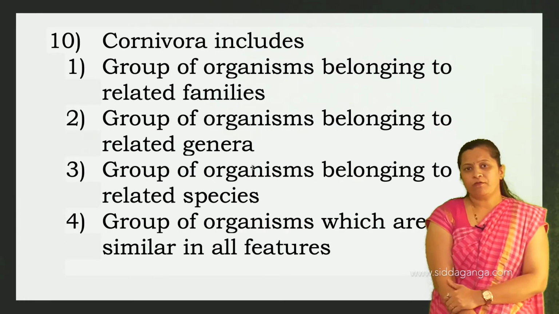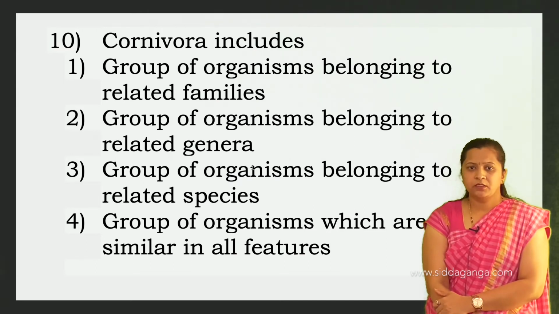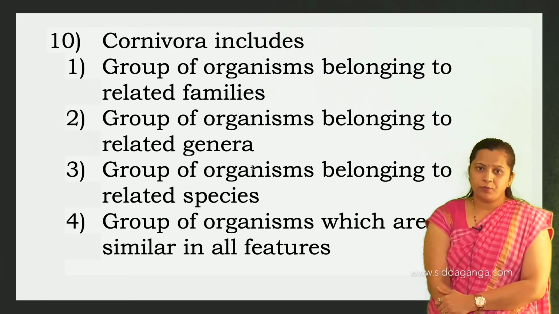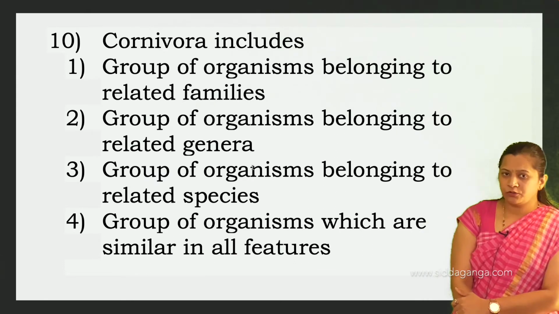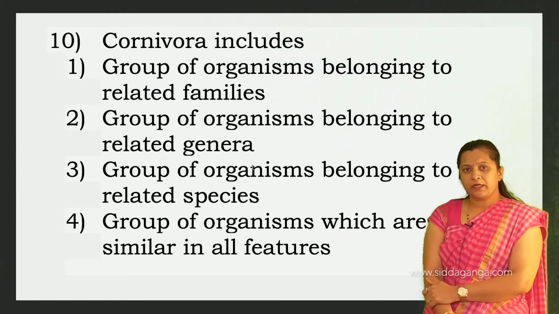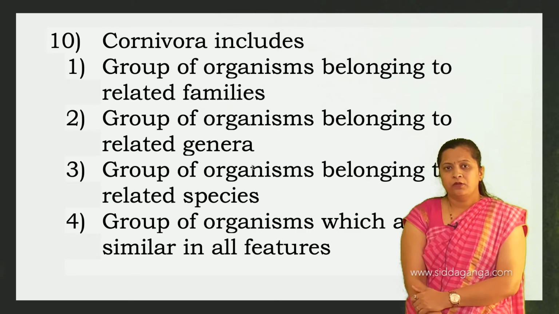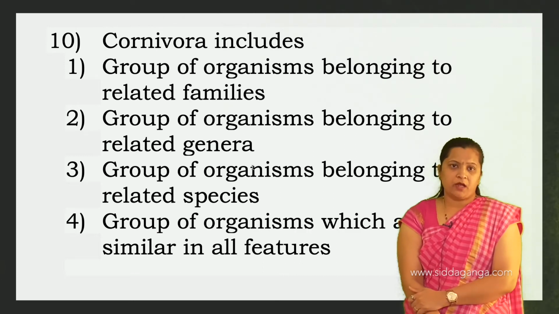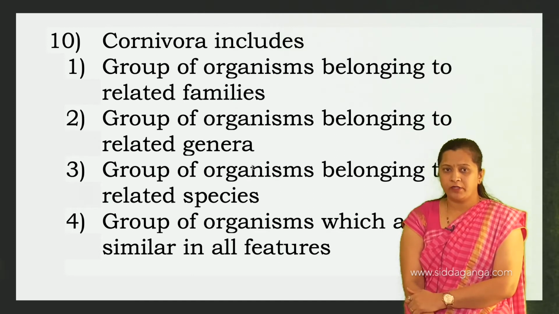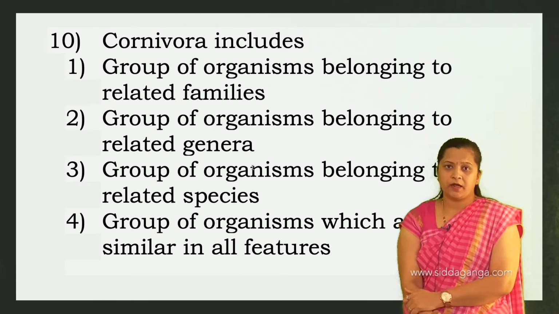Carnivora includes a group of organisms belonging to related families, a group of organisms belonging to related genera, a group of organisms belonging to related species, or a group of organisms which are similar in all features. See, Carnivora represents an order. So after the seven different taxonomical categories, the next higher level after the order is the class. So class includes a group of related orders, right?